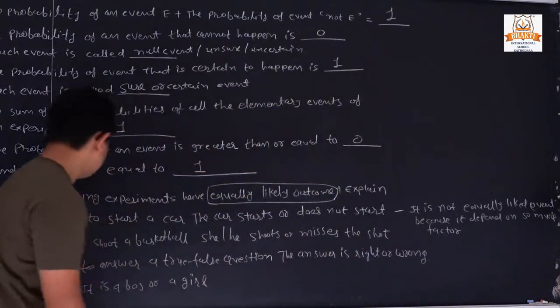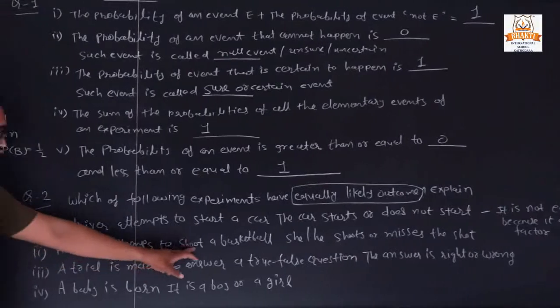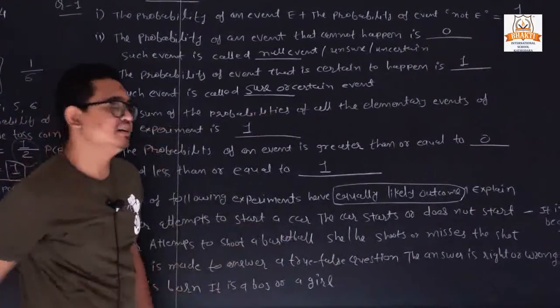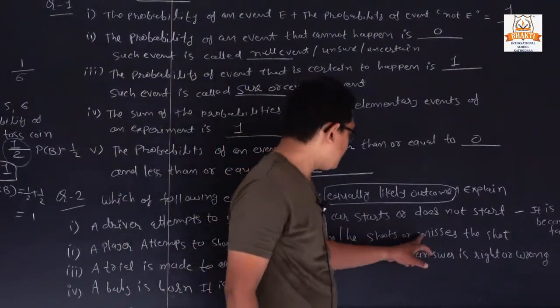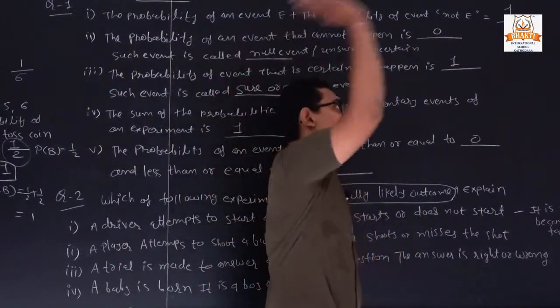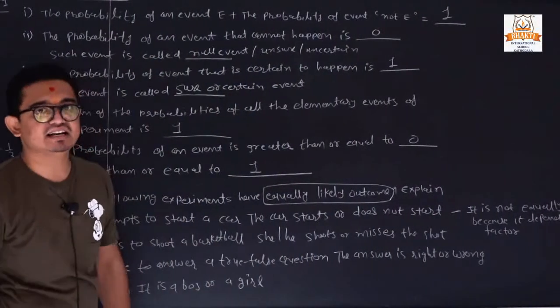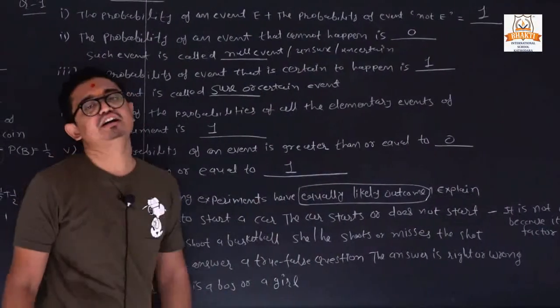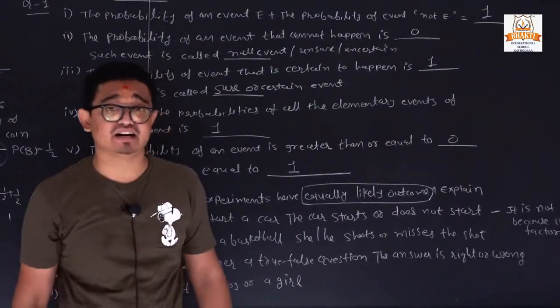Next, second: a player attempts to shoot a basketball. He or she shoots or misses the shot. Sometimes they are correct and sometimes they miss the shot. So what happened? Is it an equally likely event or not? No, it is not an equally likely event, because it also depends on so many factors.